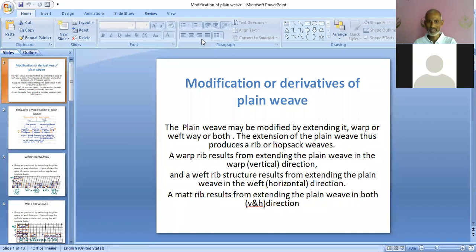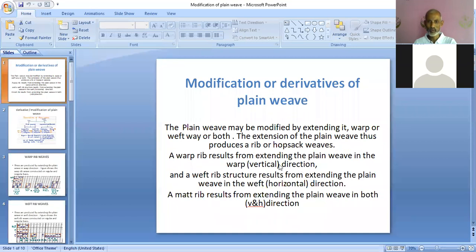Vertical means warp-wise, horizontal means weft-wise, or both warp and weft way. Accordingly, we get rib structures or Hopsek structures. If we extend in only one direction, rib structures; in both directions, Hopsek structures.